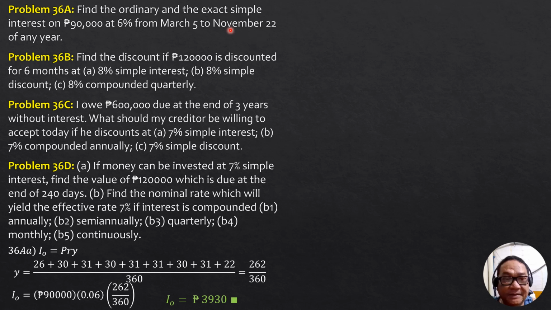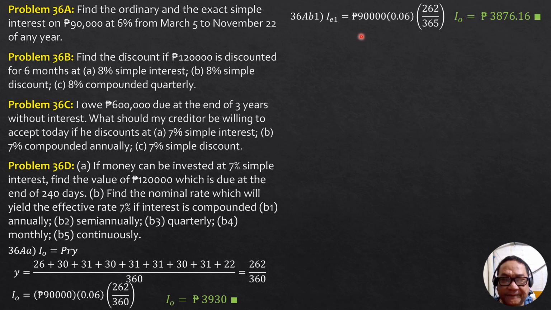For exact simple interest, and the year would be just the ordinary year, there are 365 days. So substitute 90,000 times 0.06 times 262 over 365 days. So it is equal to 3,876.16 pesos.